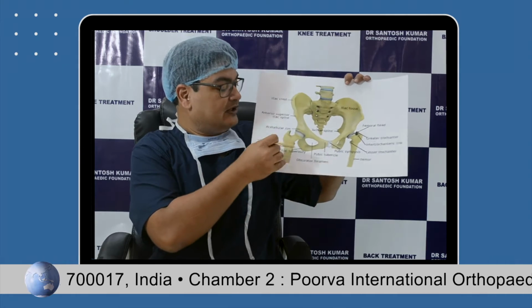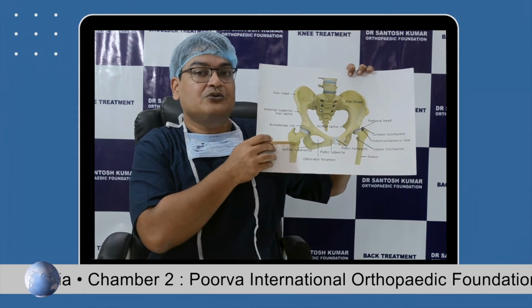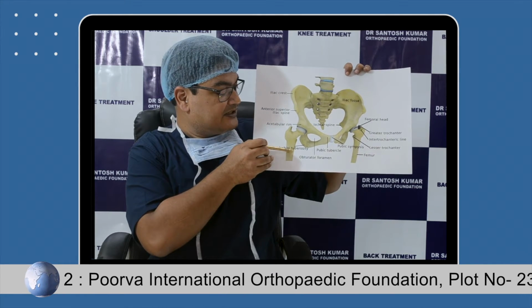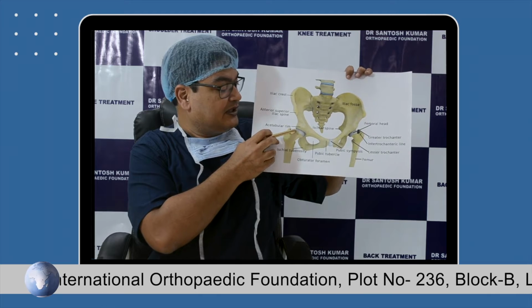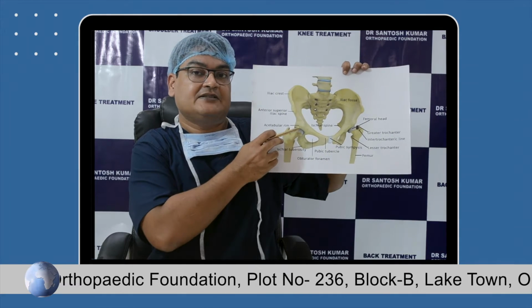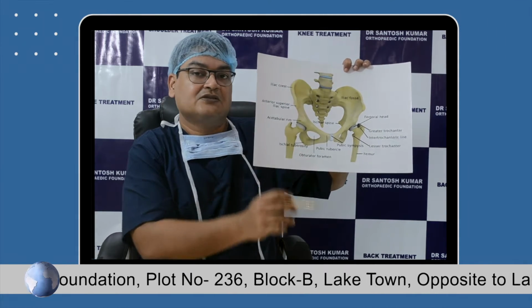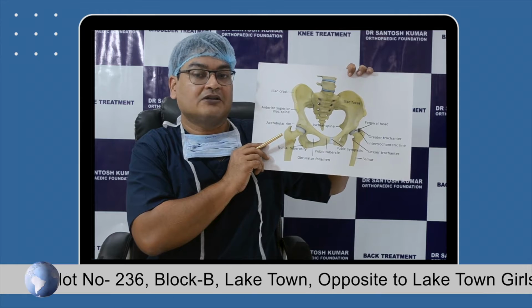The hip joint, as you know, is the biggest joint in our body. It's a ball and socket joint: there is a ball and there is a cup. It connects our thigh bone to the pelvis bone, and we walk on this joint.